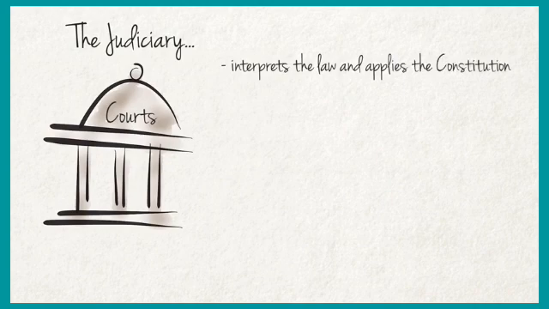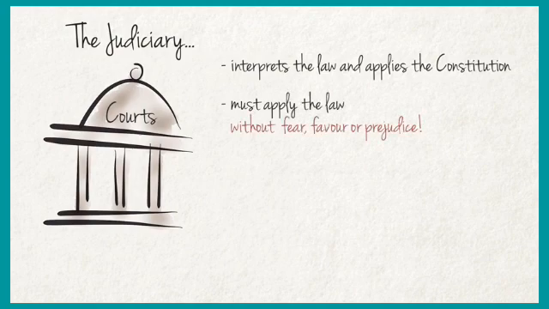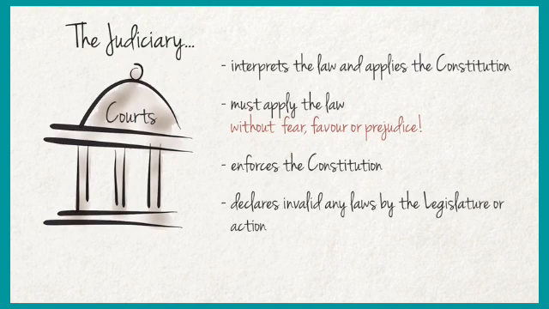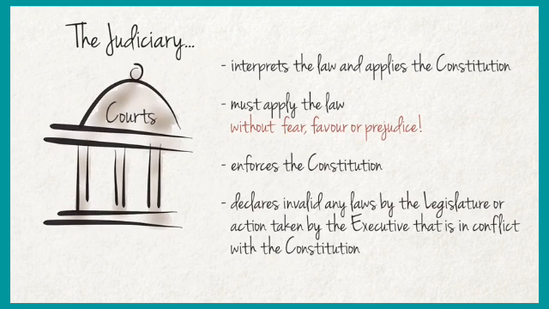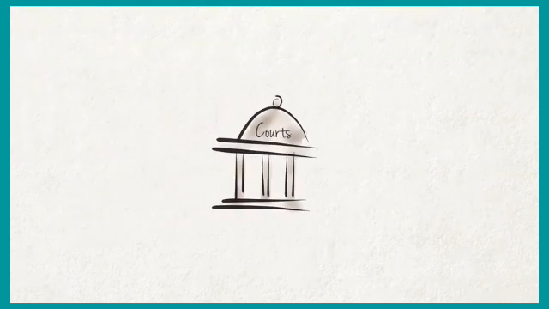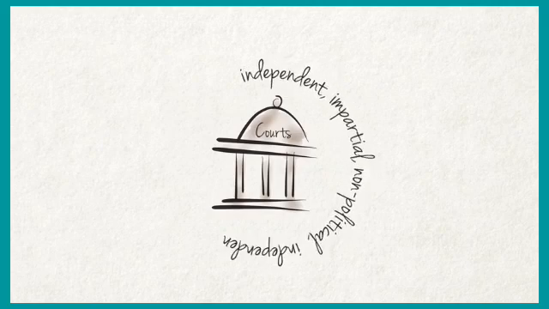It interprets the laws and applies the Constitution. It must apply the law without favor or prejudice, and enforce the Constitution against actions taken by the legislature or the executive that are in conflict with it. You may observe all these things, students.